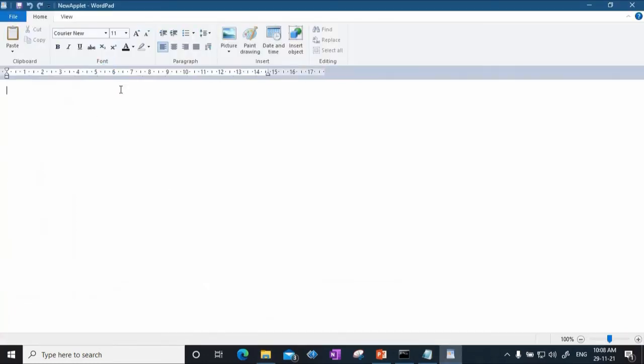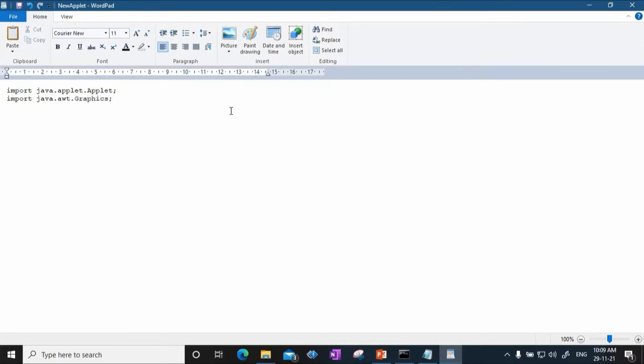Now let's see what code. First I'll be importing java.applet.Applet. As you know, the Applet class is present in the java.applet package, so I have to import that class. And second, as we have seen, the paint method uses an object of another class called Graphics. The Graphics class is present in another package called java.awt, so I will have to import that also. I'll say import java.awt.Graphics.